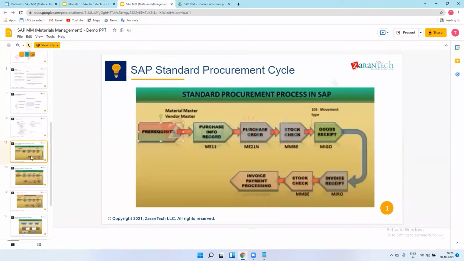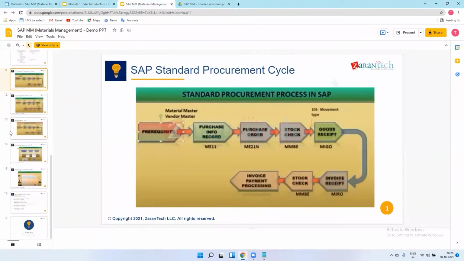So I'll just go through these PPTs and explain some basic concepts. One question before we move on. You said Greenfield and Brownfield implementation. In Brownfield, if a client has, say, basic SAP MM, and we implement other modules, it is called Brownfield implementation, right? So is it the same as rollout, or what is the difference?